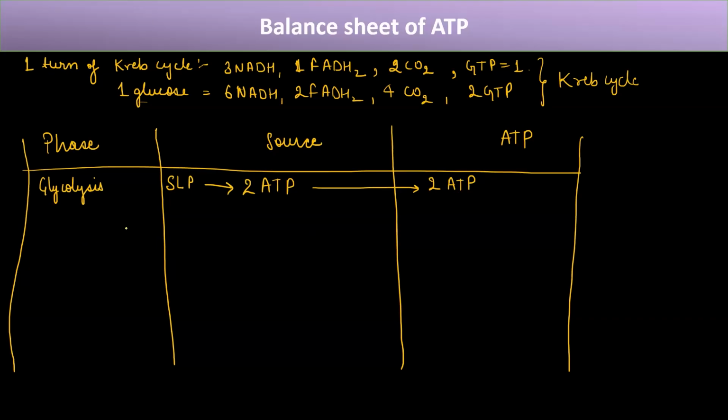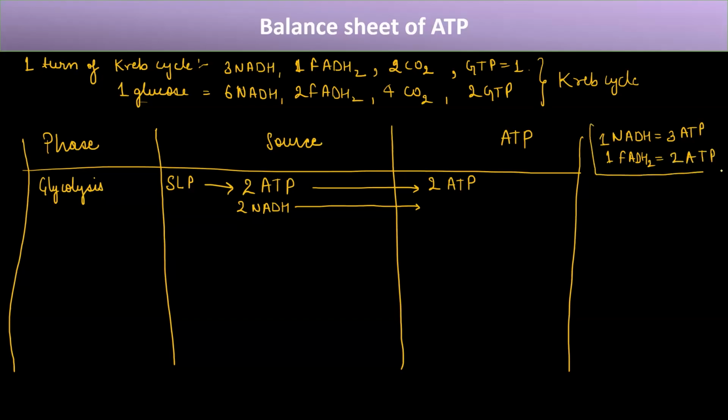Now in glycolysis itself, the second source was NADH. How many NADH were produced during glycolysis? The NADH was also 2. And just remember, from 1 NADH we can produce 3 ATP. And from 1 FADH2, we can produce 2 ATP.